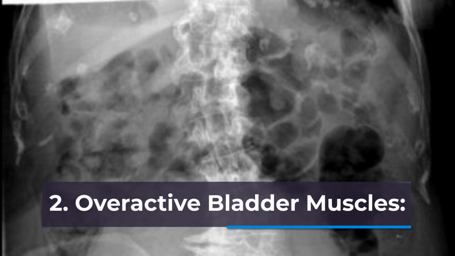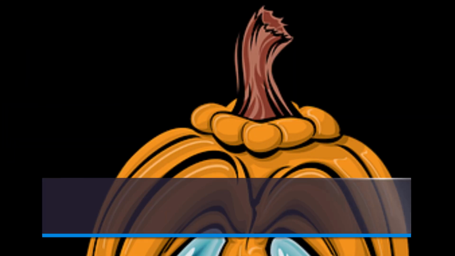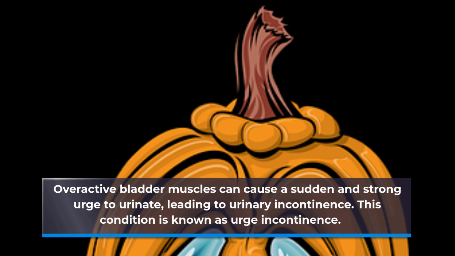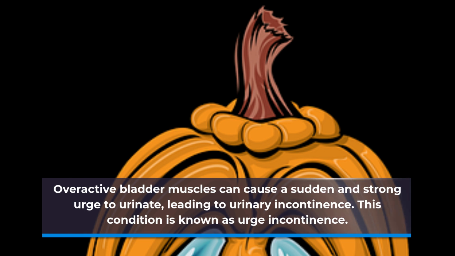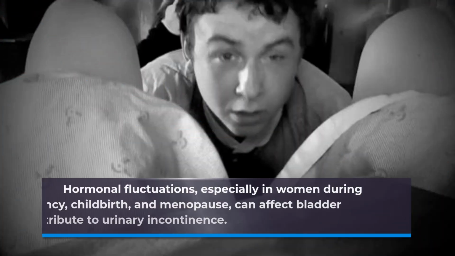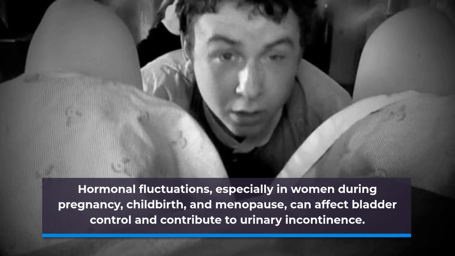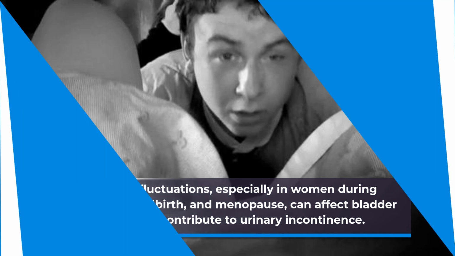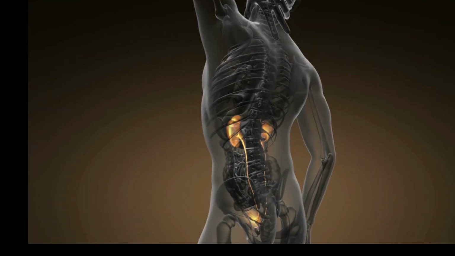2. Overactive bladder muscles. Overactive bladder muscles can cause a sudden and strong urge to urinate, leading to urinary incontinence. This condition is known as urge incontinence. 3. Hormonal changes. Hormonal fluctuations, especially in women during pregnancy, childbirth, and menopause, can affect bladder control and contribute to urinary incontinence. 4. Prostate issues.